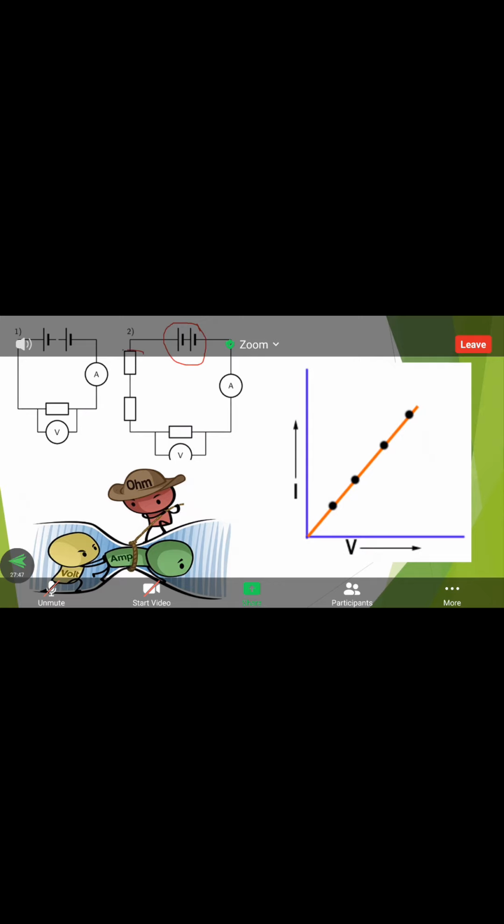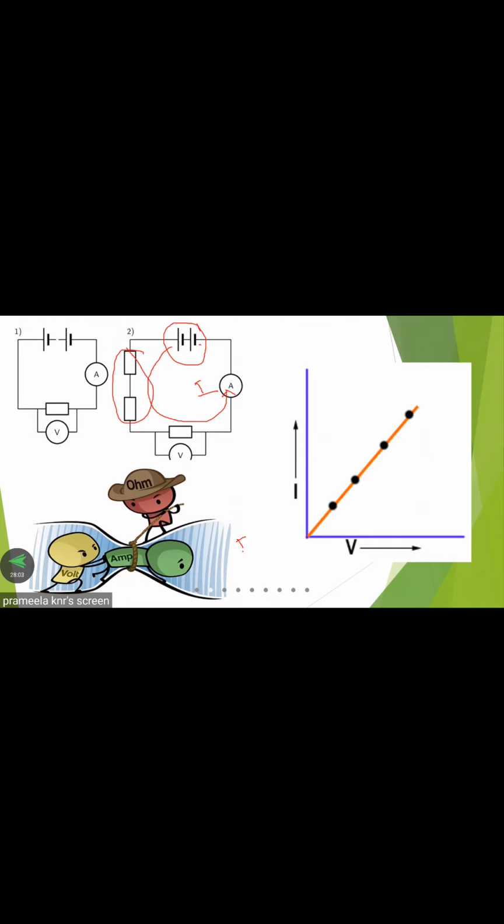There is a load we are connecting here. Whenever the voltage is applied, automatically the current will pass through the conductor. So that is what we call I. So how can we get the relationship? According to the statement, I is directly proportional to V or V is directly proportional to I. Directly proportional is nothing but when one increases, automatically the other also increases.